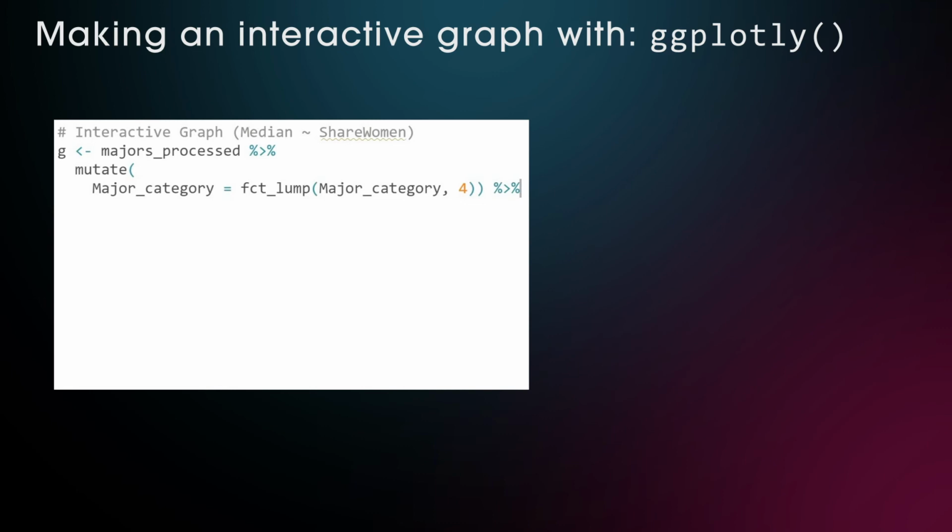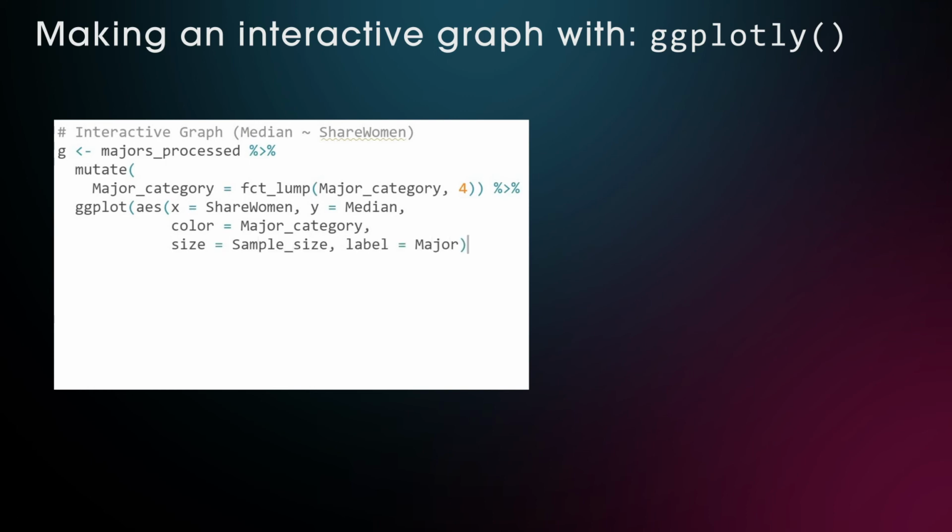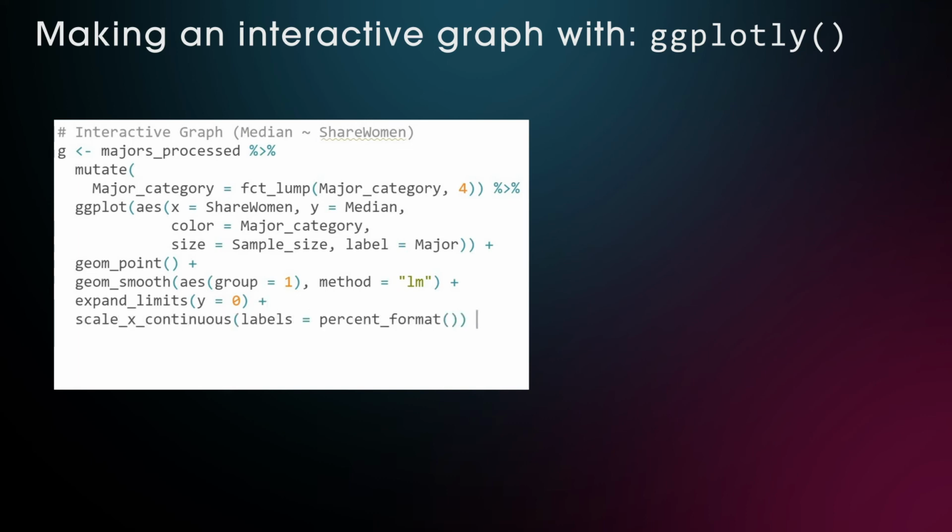Here is a fast way to make an interactive graph that you can use for data exploration. All we have to do is save a ggplot object and later call it with the ggplotly function. One cool trick is to use the fct_lump function within mutate that will keep the most common 4 major categories and lump the rest together as other.